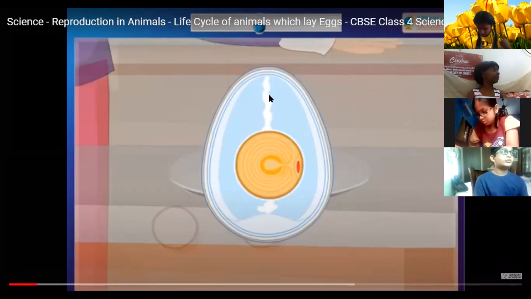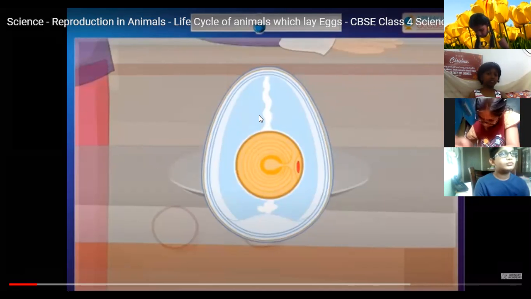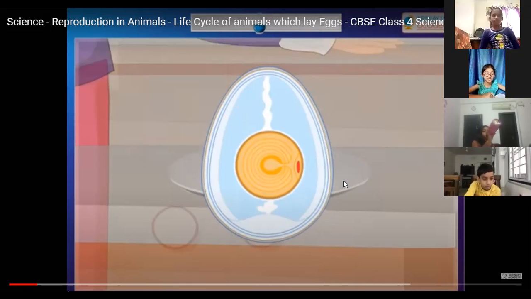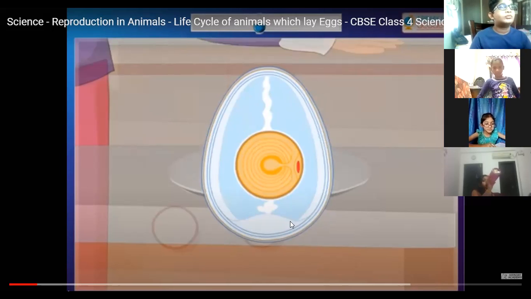When you boil an egg, you find the white part, isn't it? That white part is called the albumin, which is a protein layer, rich in proteins. Then inside we find the yellow part, which is called the yolk. Here in this egg, you can see the outer covering, the blue line, outside the egg. Are you all able to see? Yes. So this is the shell. Then this white part of the egg is called the albumin. And the inner yellow part is called the yolk.